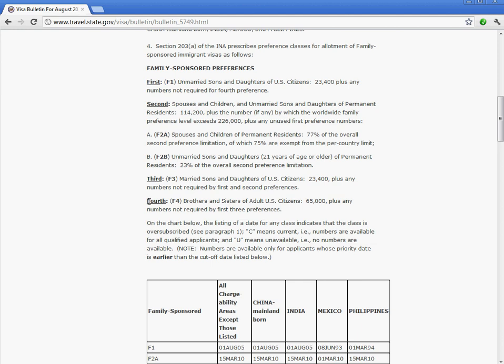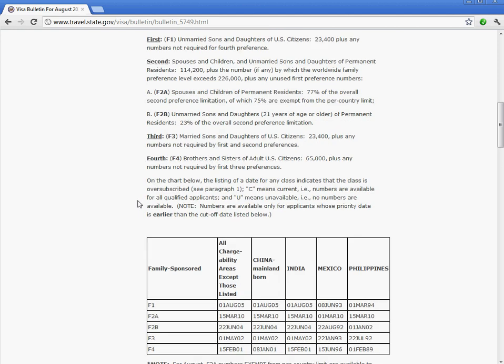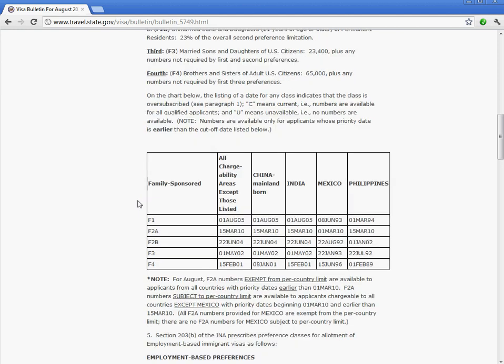So your priority date is set based on your country of origin, meaning where you were actually born, not necessarily your country of citizenship. As you can see, the sibling who was born in Canada would fall under this group. It's showing a priority date for sibling petitions F4 category of February 1st, 2001.